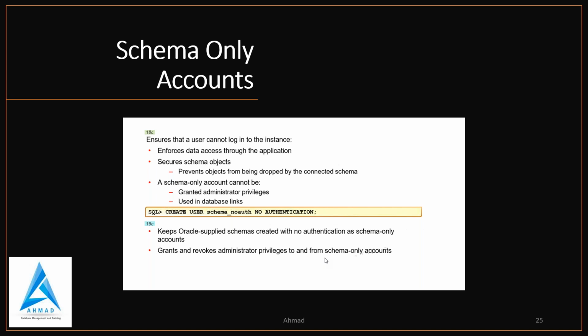So in 19c, it creates most of the Oracle supplied schemas as schema only accounts. These schemas have their passwords removed to prevent users from authenticating to those accounts. This is the case for Database Vault supplied schemas such as DVSYS and DVF, and the Oracle Label Security supplied LBACSYS schema.